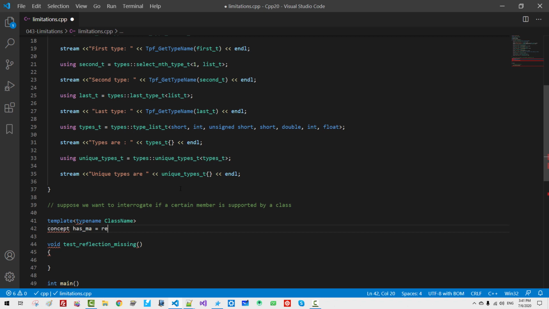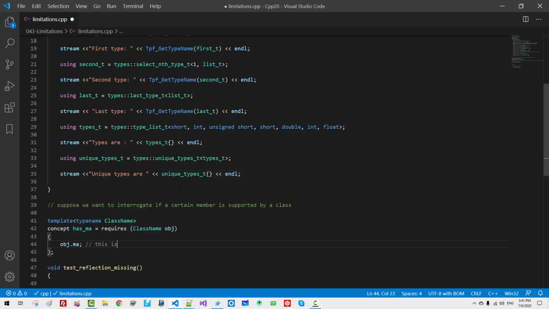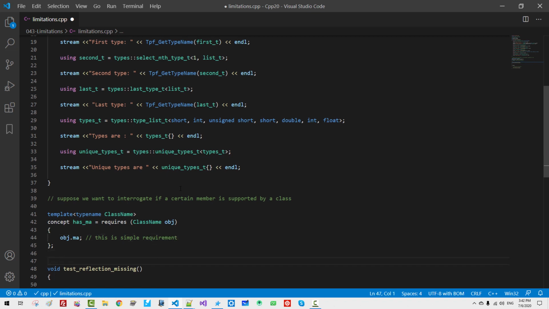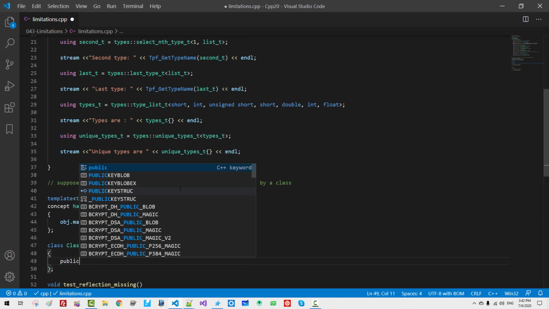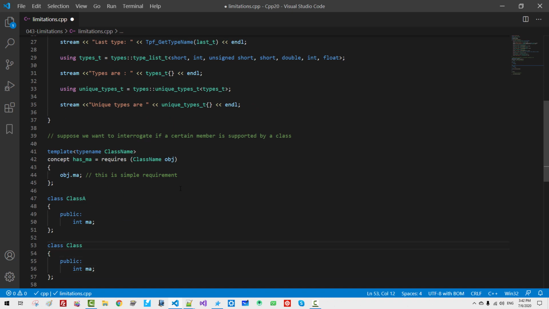This is a concept. We can use requires. Don't forget the semicolon here. class_name obj, obj.MA. This is a simple requirement. I will define a class A, public int MA. I define another class B. It does not have member MA, but it has a member MB.